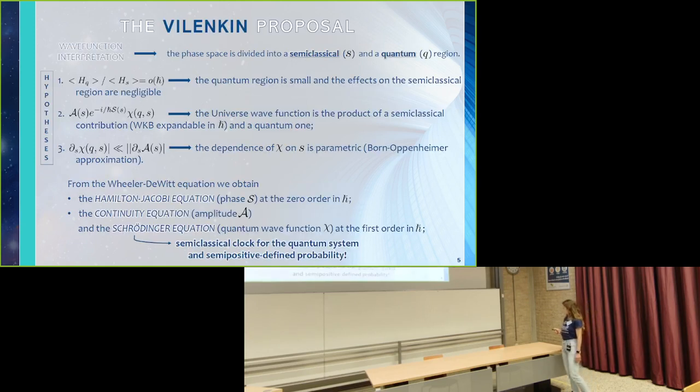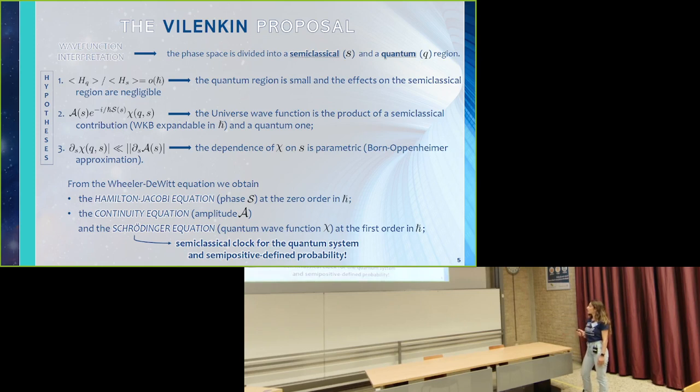The second instrument that we use is the Vilenkin approach that comes from the need to solve the wave function interpretation puzzle in the Wheeler-DeWitt formalism. The starting point is the splitting of the phase space into two regions, the semi-classical one and the quantum one. In particular, the main hypothesis is that the quantum region is small and the effects on the semi-classical region are negligible. In this case, we can recover a time evolution because the quantum fluctuations are negligible.